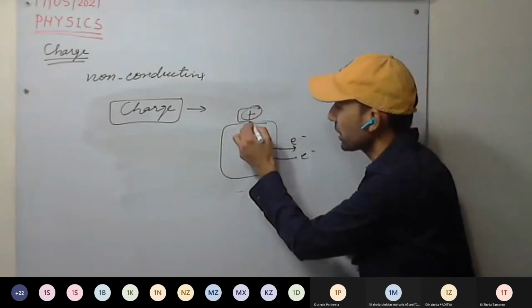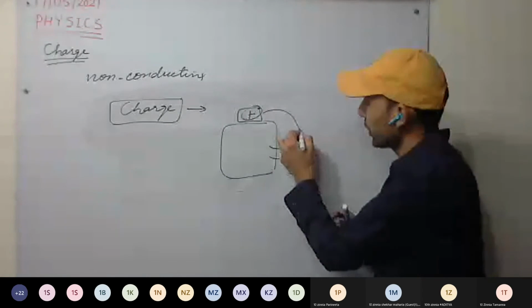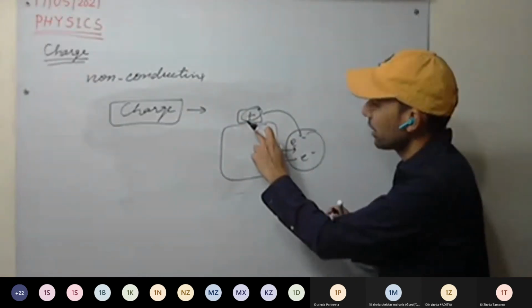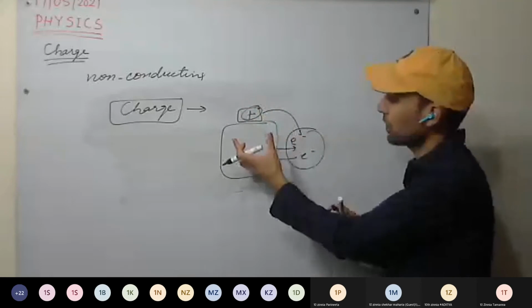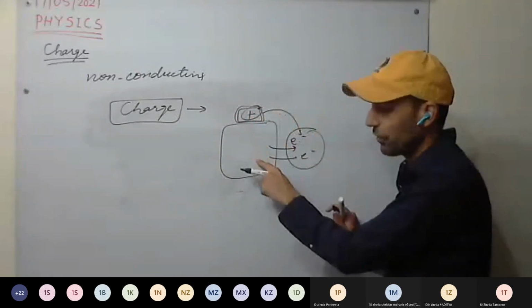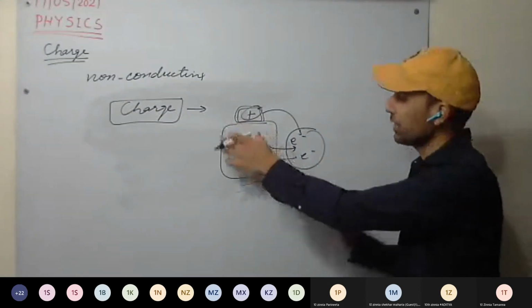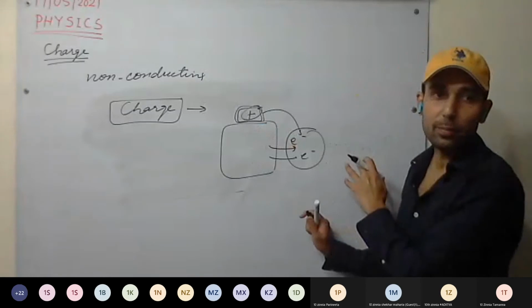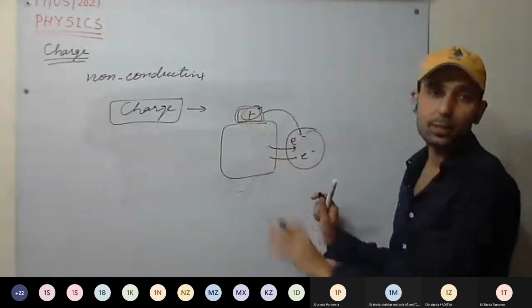And how much positive charge? It will depend on the number of electrons removed, the deficit of electrons in this body. If we have removed more electrons, this body will have more positive charge.